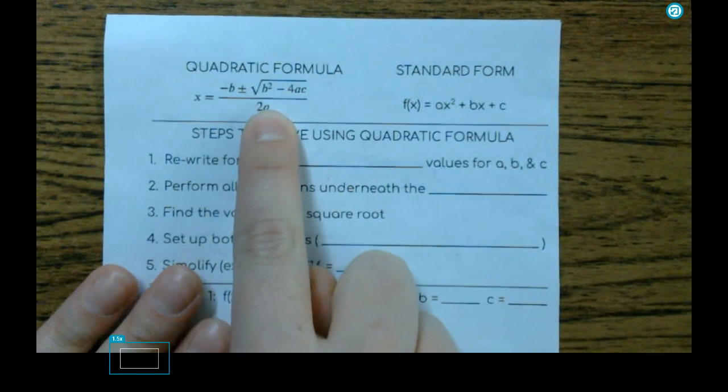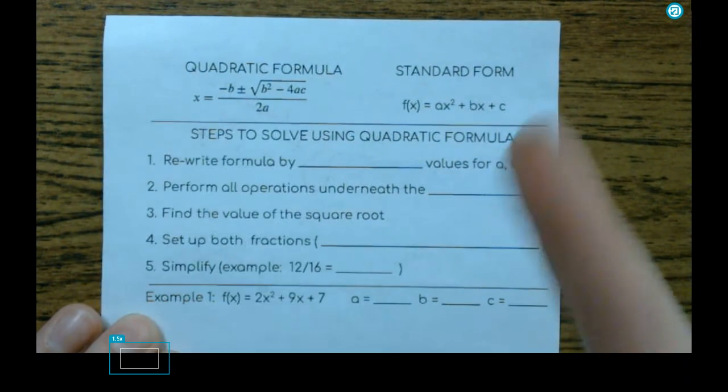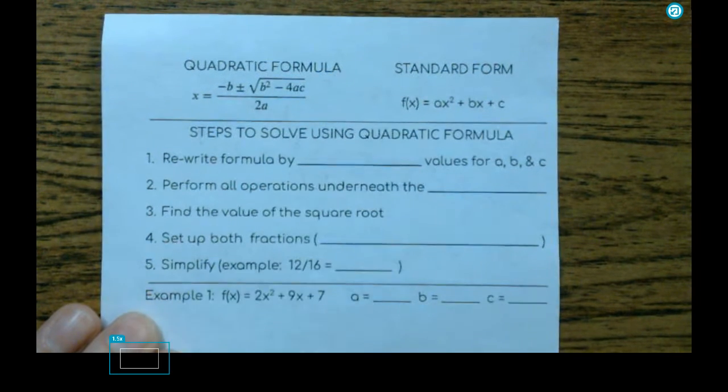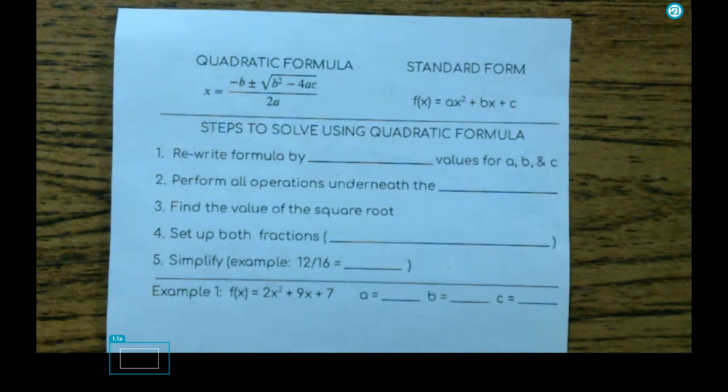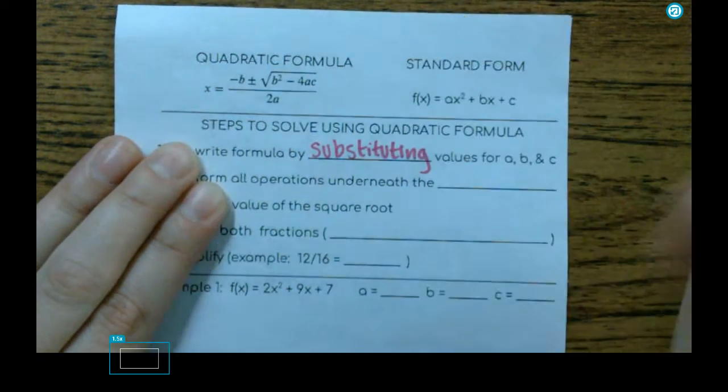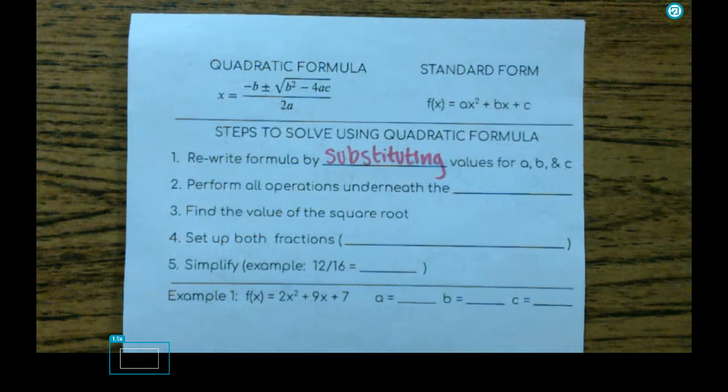Okay, right here we just have the quadratic formula again, so you don't have to flip back and forth. And then we have standard form again, so you know where A, B, and C are coming from. Here are your steps to use. The first thing that we are going to do is rewrite the formula by substituting in our values for A, B, and C. Substituting something in means to plug it in. So the first thing that we do is we plug in our values for A, B, and C.